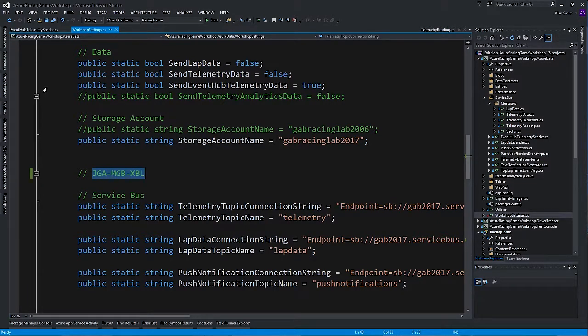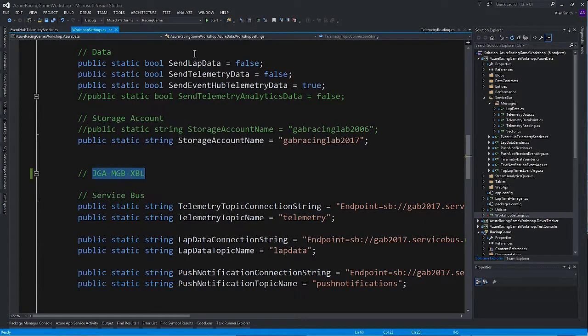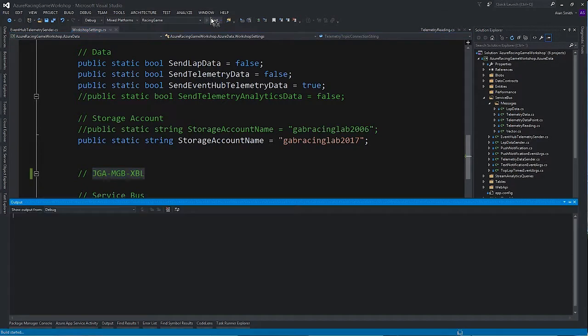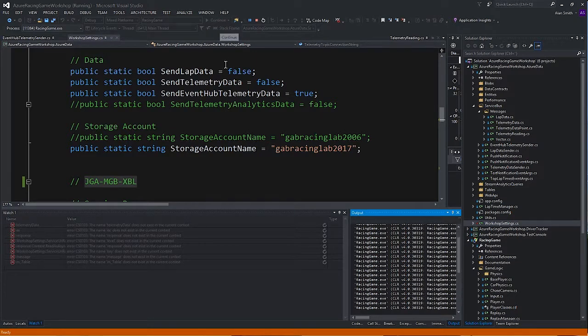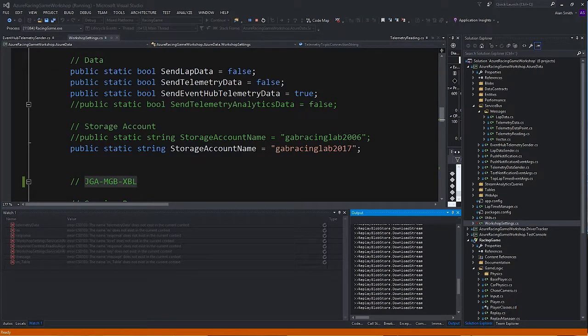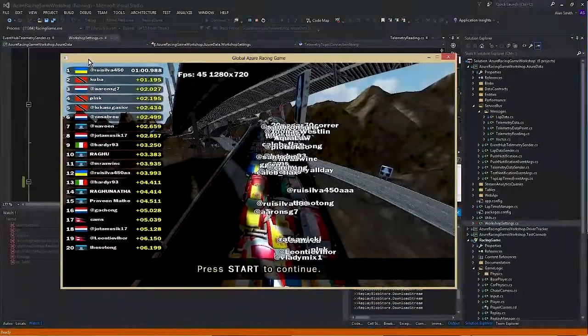I'm going to copy the finish key into the clipboard. So it's going to take a while to start up because it's got to download all of the blob data from all of the actual drivers and stuff. So let's move this onto here.